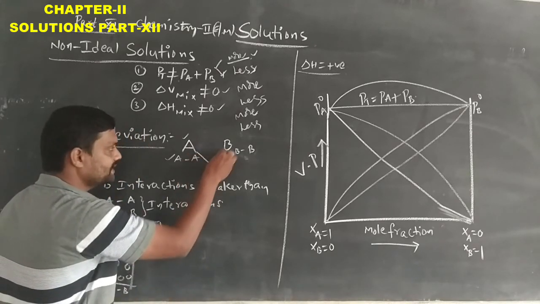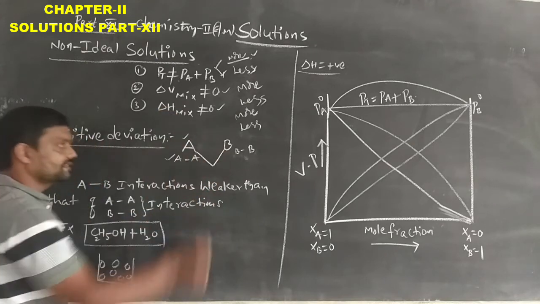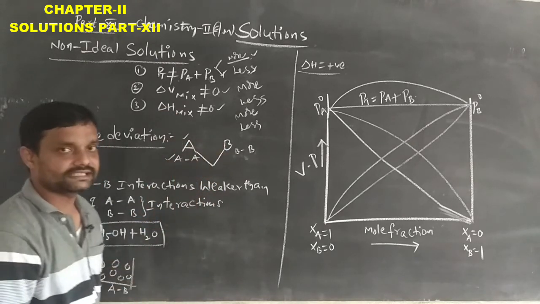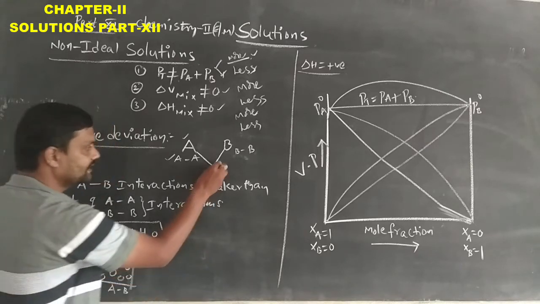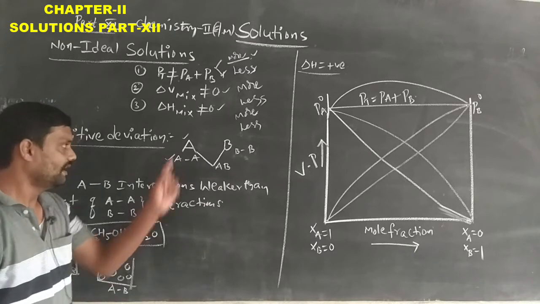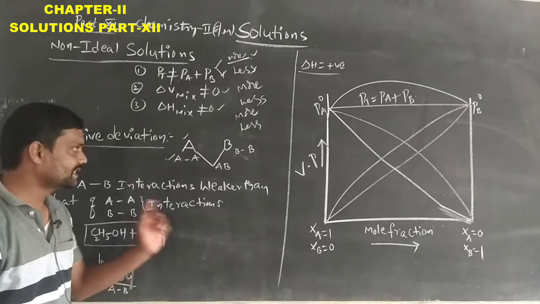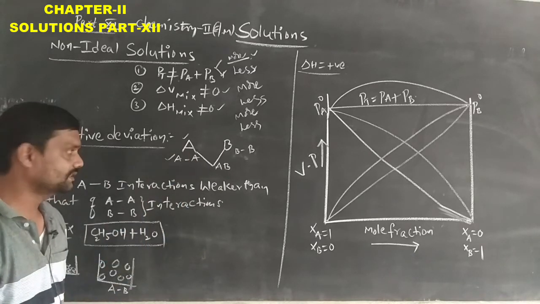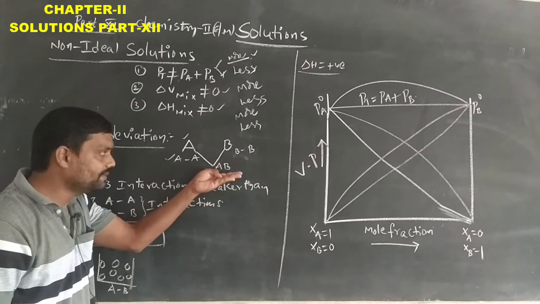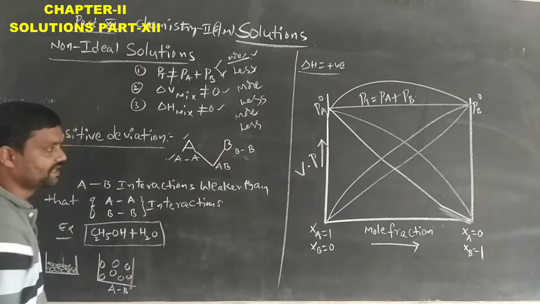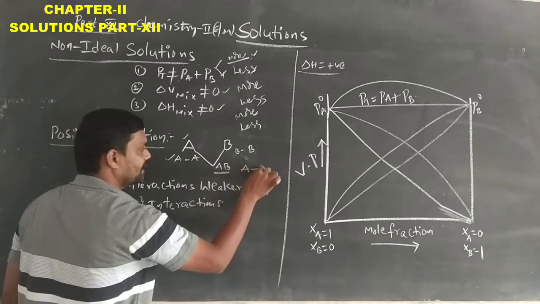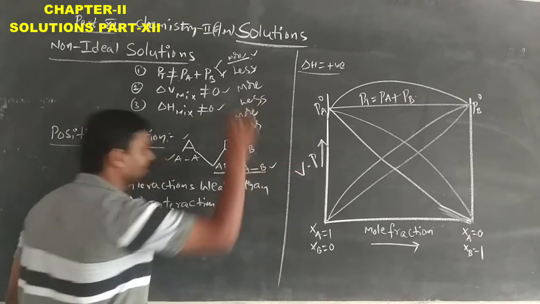When these two are mixing with each other, listen carefully. When these two solutions are mixing with each other, then it gives the AB type of solution. When A solution is mixed with the B type of solution, the mixed solution, that is the AB type of solution, will be formed. So in this AB type of solution, A-B interactions will be present.